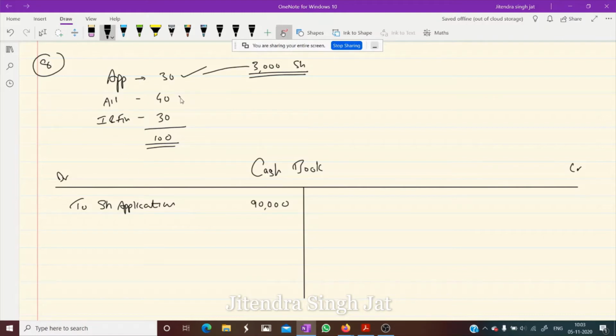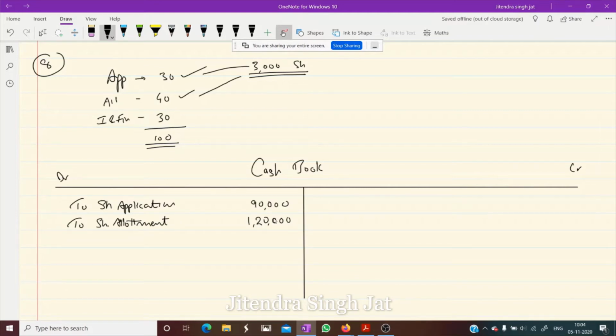Now at the time of allotment, how much is to be received? 40 rupees. So 3000 into 40, to share allotment. 3 4s are 12, so 1,20,000 is received at the time of allotment.